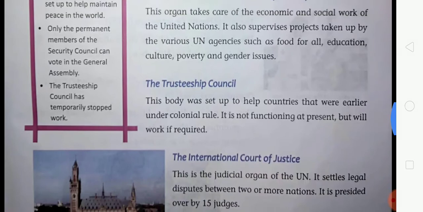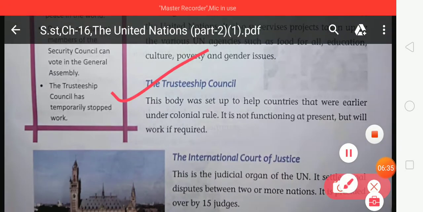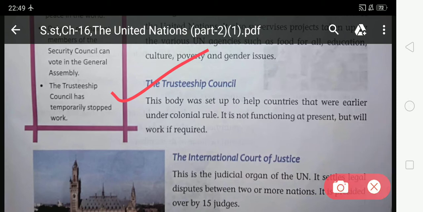So now look at the next, the Trusteeship Council. This body was set up to help countries that were earlier under colonial rule. It is not functioning at present but will work if required. So student, the Trusteeship Council is also an important organ of the United Nations, and it was set up to help the countries which were earlier under colonial rule and under other countries. It is not functioning at present but will work if required.